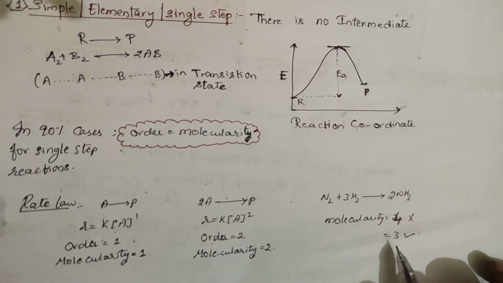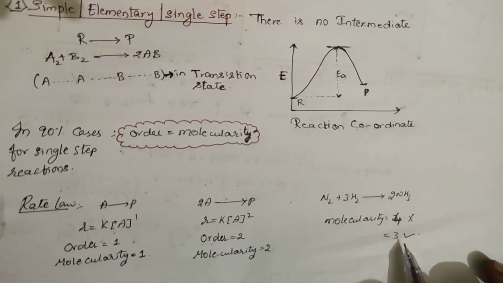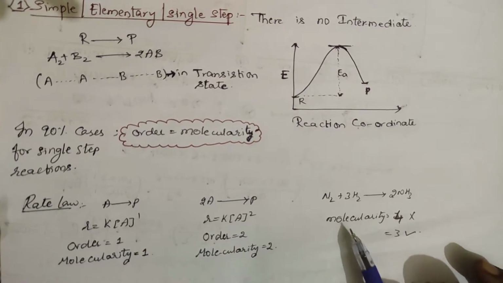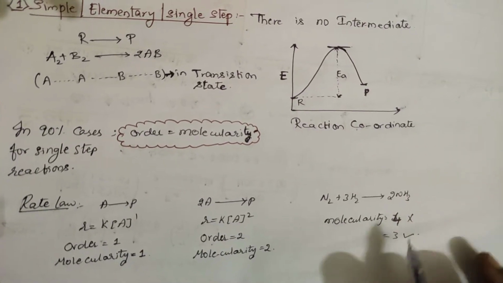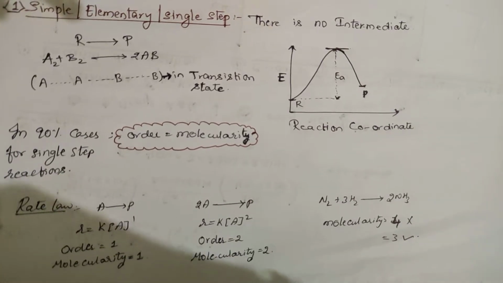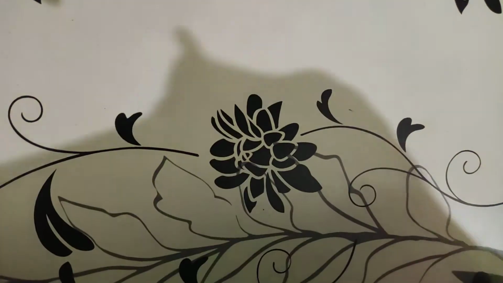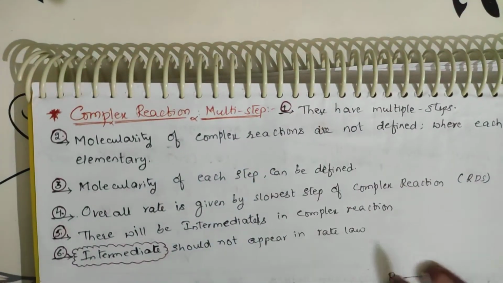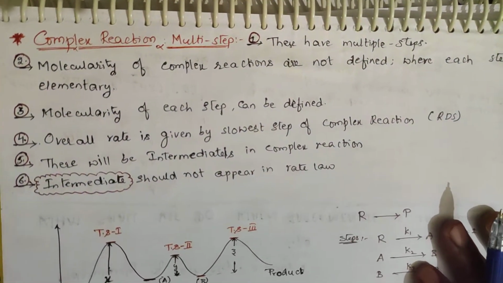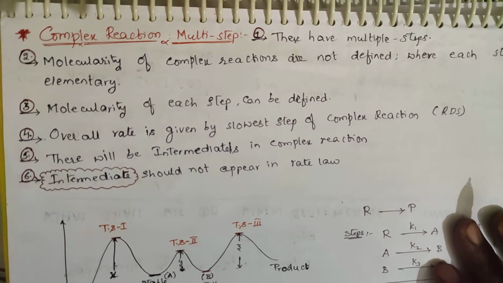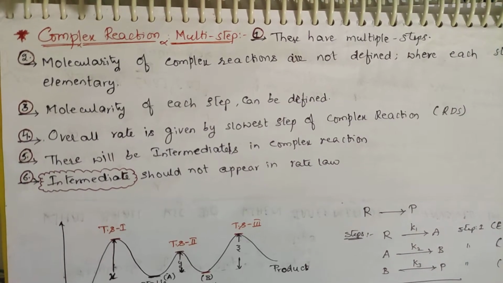So the molecularity according to the experiment is 3, but in the equation it appears as 4. Right. Let us go for one more example. So the examples are finished. Let us go for the next content, that is complex or multi-step mechanism reactions.